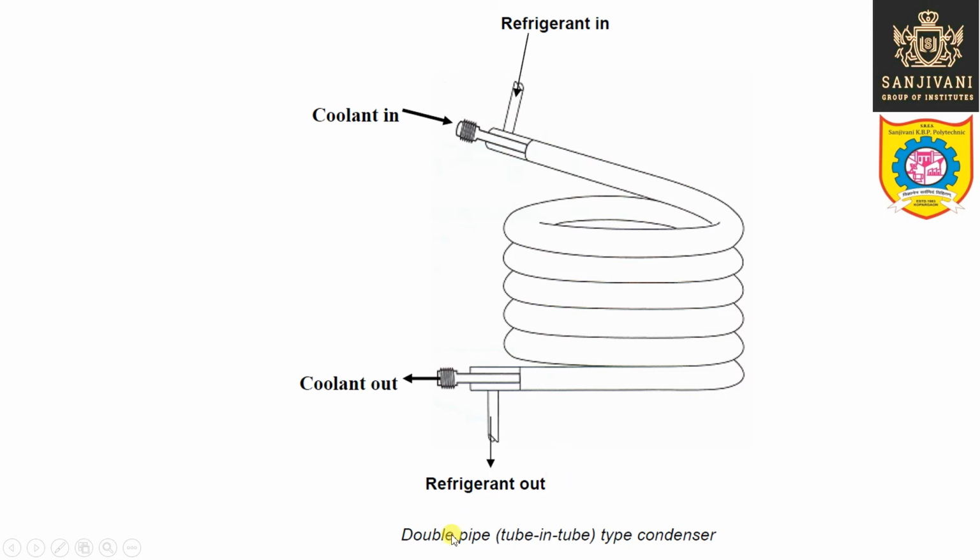Now again, this is a double pipe or tube in tube type condenser. So here also the refrigerant is entering from the top, it is flowing through the outer pipe and it is coming out from here after getting condensed into liquid by getting cooled. Now the coolant, that is the cooling water, is entering from the top and it is flowing through the inner tube. Generally cooling water should enter from the bottom, but it doesn't matter. Cooling water in this case is entering from the top, it is leaving from the bottom, and cooling water is flowing through the inner tube, and here the direction of flow is the same, right?